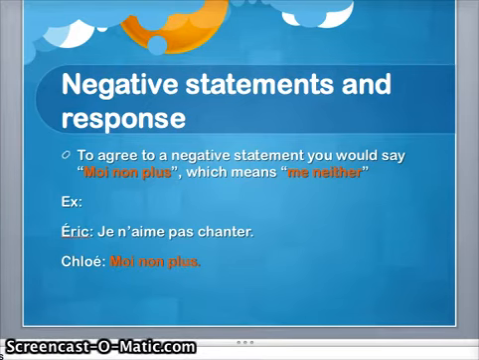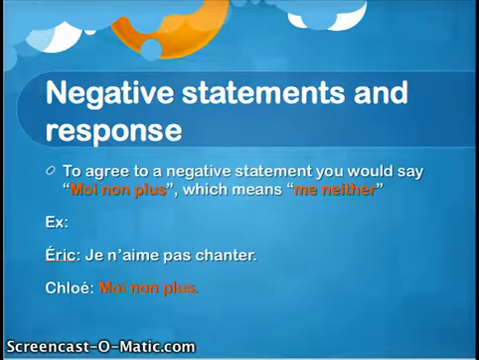Okay? So again, when you hear someone say something in a negative statement, as in I don't like to study, I don't like to read, I don't like chocolate, I don't like this or that, to agree with them in that negative statement, you would say moi non plus. Moi non plus. And it means me neither. Okay, next slide.